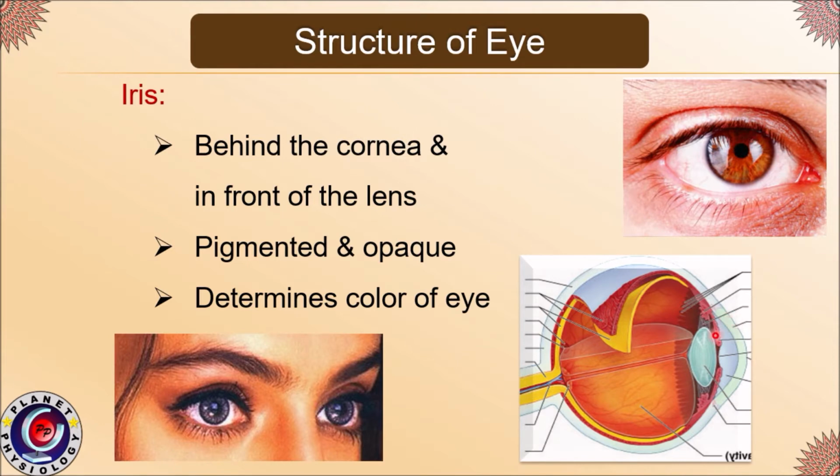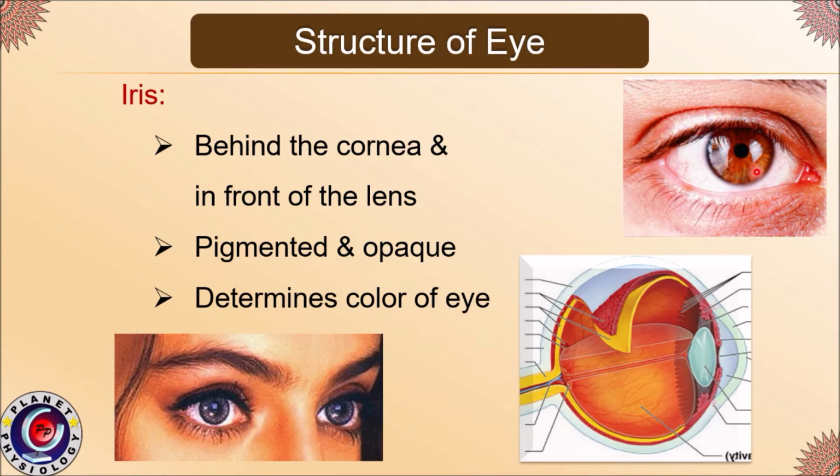So iris is present behind the cornea but in front of the lens. This iris is pigmented and opaque, and therefore it determines the color of the eye. So as you can see in this picture, this is cornea and this part is iris. And because iris is a colored pigmented structure and cornea is transparent, you can see this colored iris easily. Pigments in the iris determine the color of the eye as shown in these two pictures.